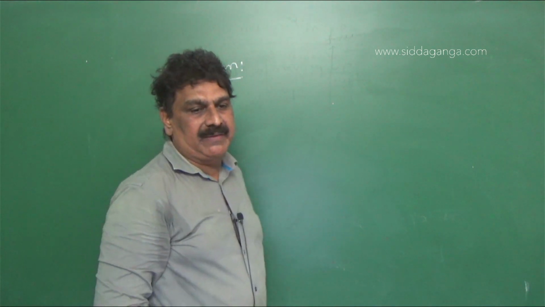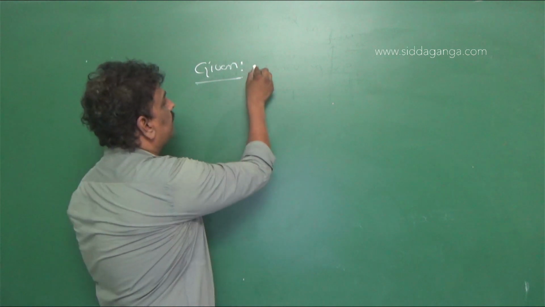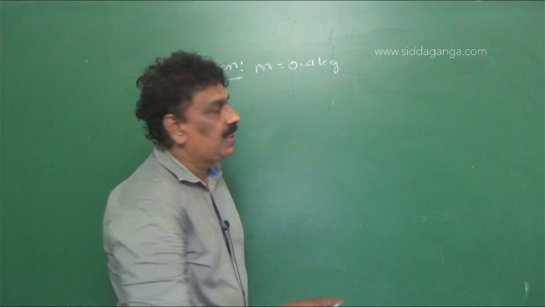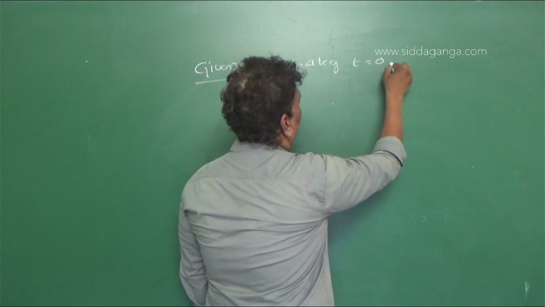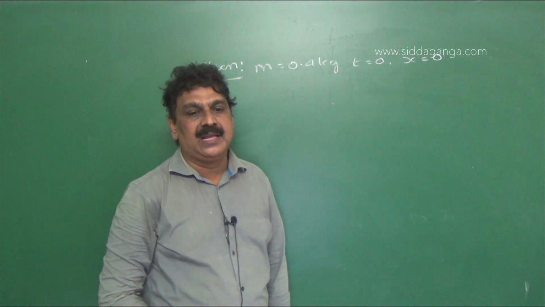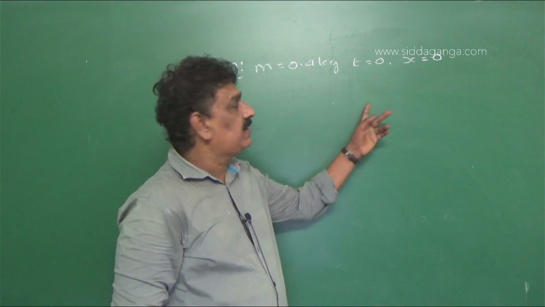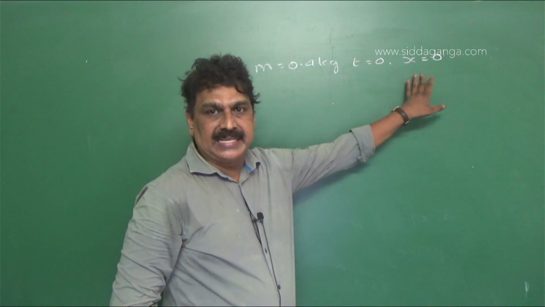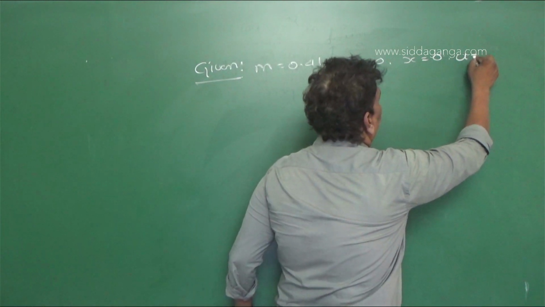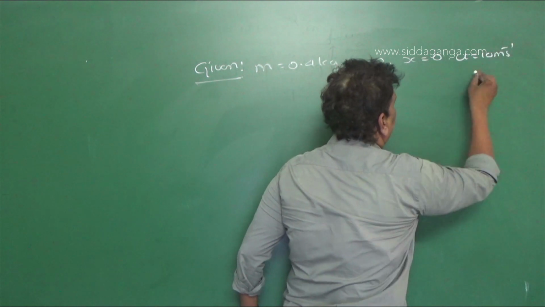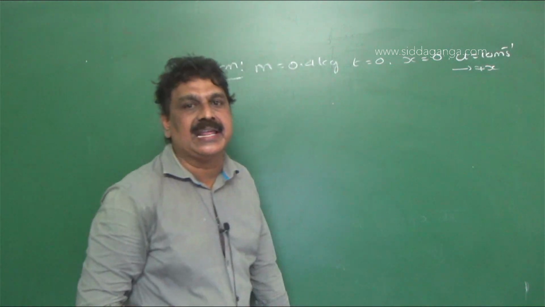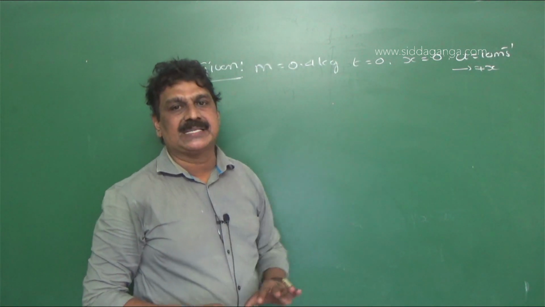Now we have given a body of mass m equal to 0.4 kg. When t is equal to 0, it is at the origin, x is equal to 0, right? Starting at origin at t equal to 0, it is at position x equal to 0 and it has initial velocity u equal to 10 meter per second in the positive x direction, right? 10 meter per second.